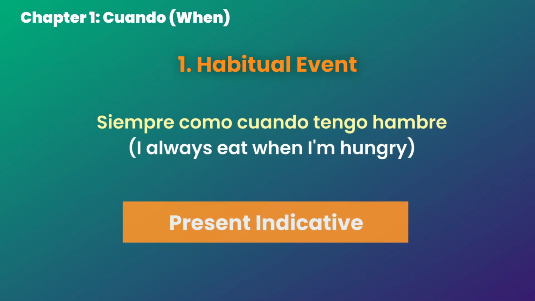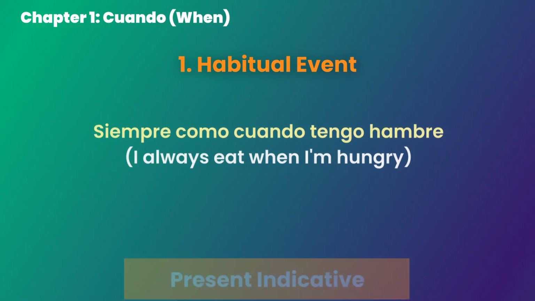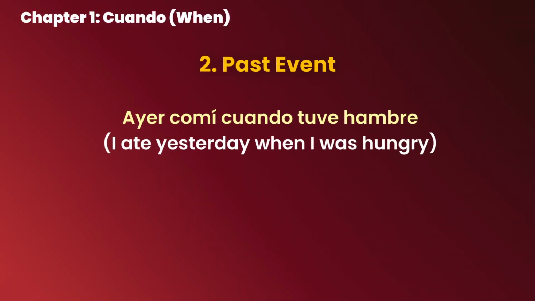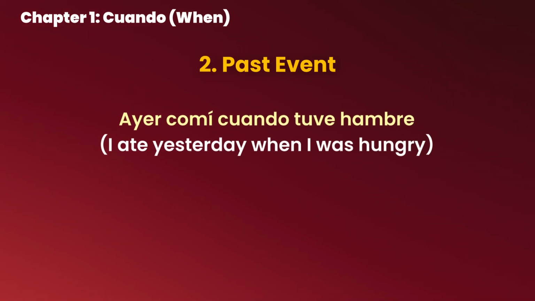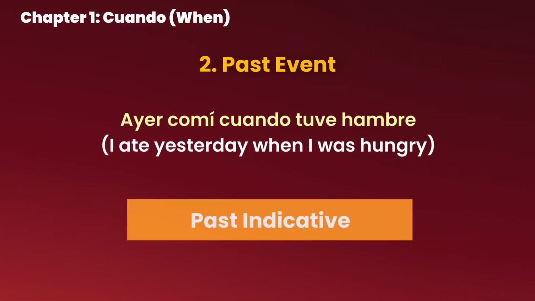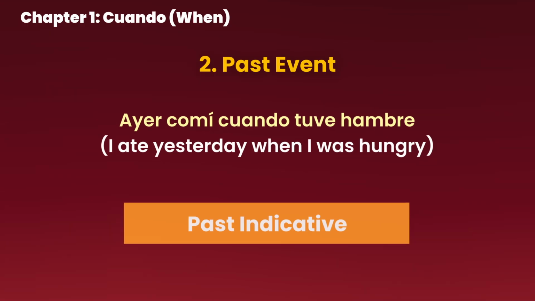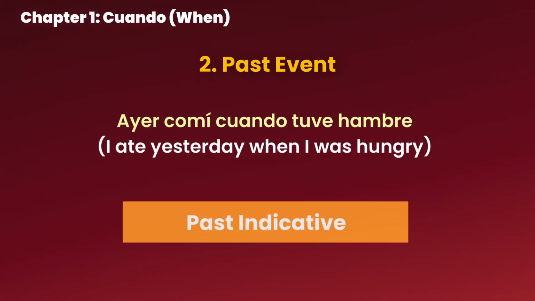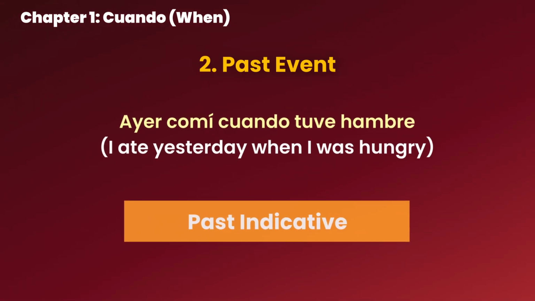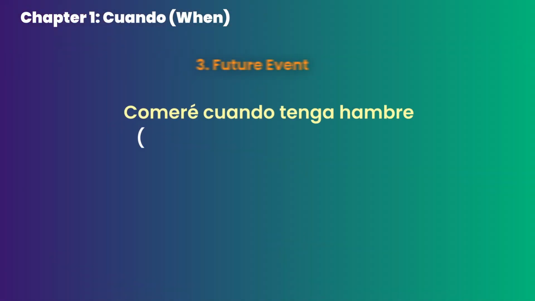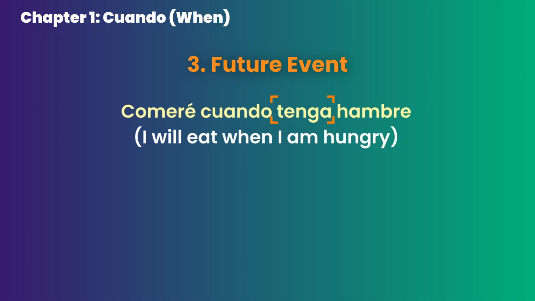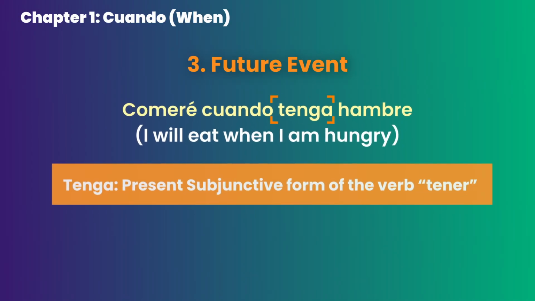Now let's see how the same sentence would look like in a past event. Ayer comí cuando tuve hambre. Same idea here, right? I was hungry yesterday, so I ate. We use a normal indicative conjugation for the verb tener, just in the past form. Again, there's nothing for cuando to trigger, so we have tuve. Now for the best part, a future event. Would you look at that? Comeré cuando tenga hambre. What is tenga? It's a present subjunctive form of the verb tener.